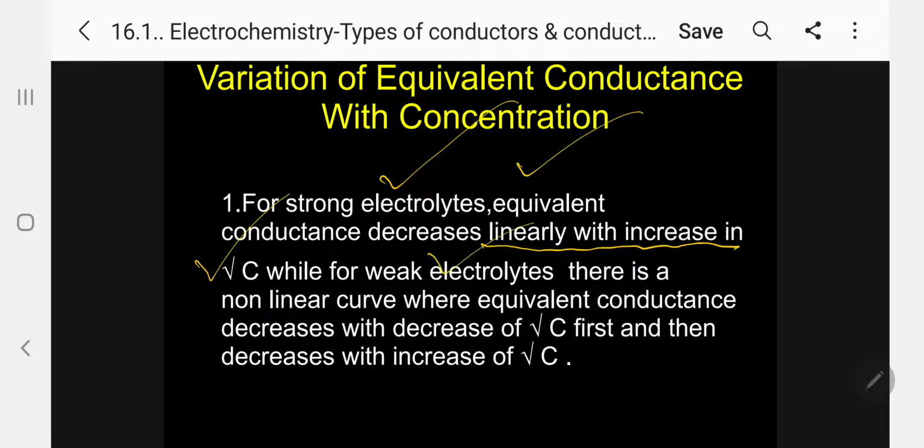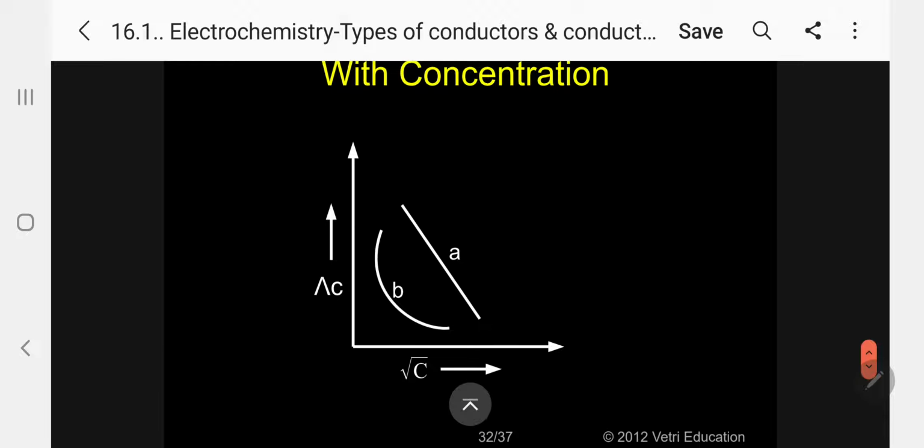While for weak electrolytes, there is a non-linear curve where equivalent conductance decreases with square root of concentration first, and then decreases with increase of concentration. Can you follow? Just see here, this is the diagram. So we are plotting lambda C versus root C. This is for strong electrolyte, this is for weak electrolyte.